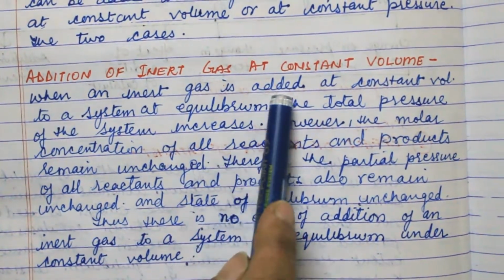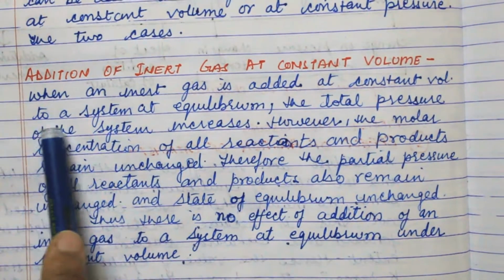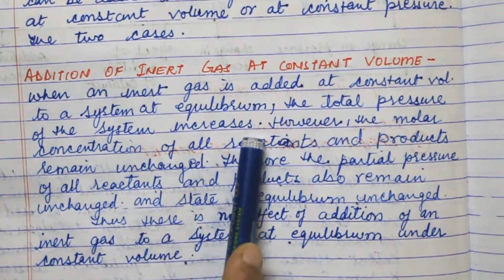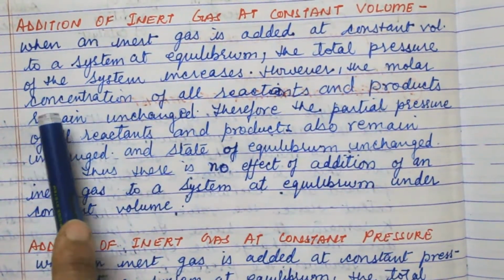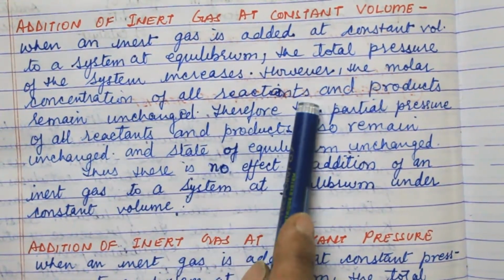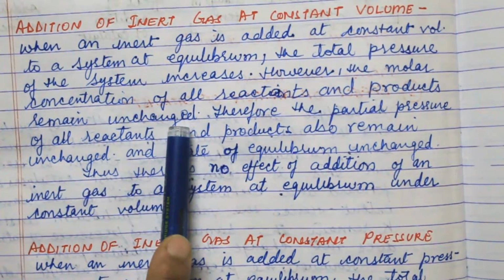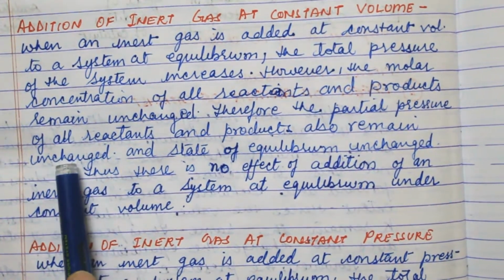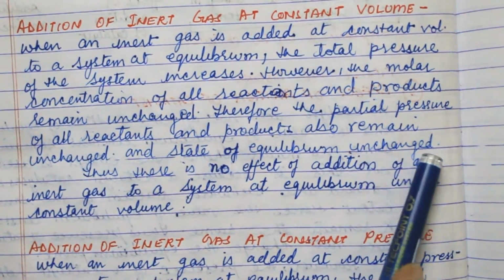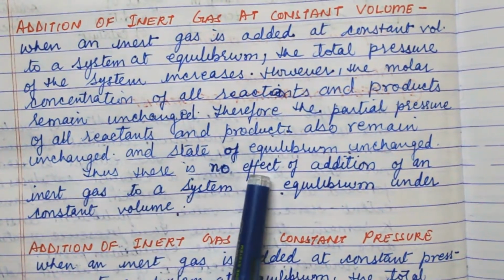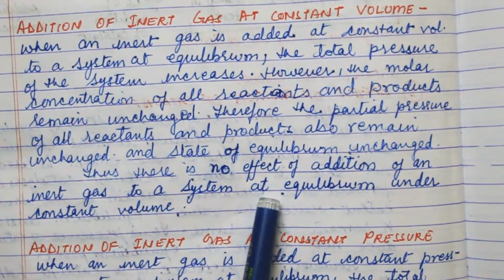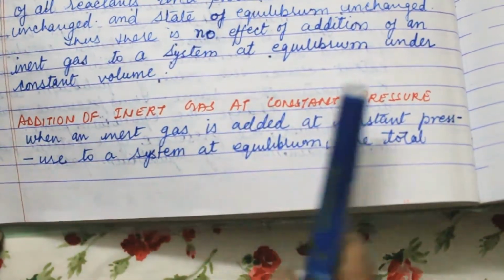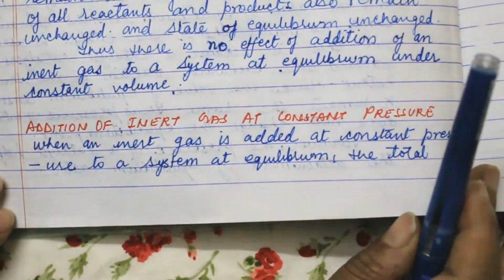When an inert gas is added at constant volume to the system at equilibrium, the total pressure of the system increases. However, the molar concentration of all reactants and products remains unchanged. Therefore, the partial pressure of all reactants and products remains unchanged and the state of equilibrium is unchanged. Thus, there is no effect of addition of inert gas to the system at equilibrium under constant volume. Next is addition of inert gas at constant pressure.